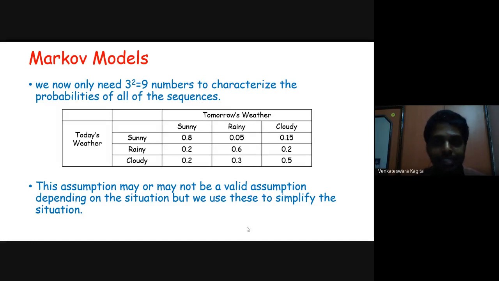These are all the statistics that we have collected from the data. So sunny to rainy transition is 0.05, sunny to cloudy is 0.15, and so on. Cloudy to cloudy transition is 0.5. So these are the probability statistics that we have obtained from observations about the previous days. This assumption may or may not be valid depending on the situation, but we use it to simplify things, as I told you previously. So now we have these 9 probabilities. Using these, we have to determine future weather conditions based on the past history of the weather.